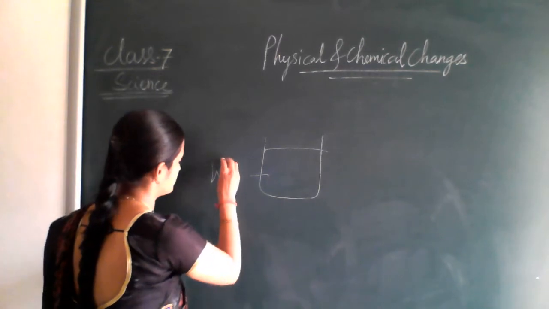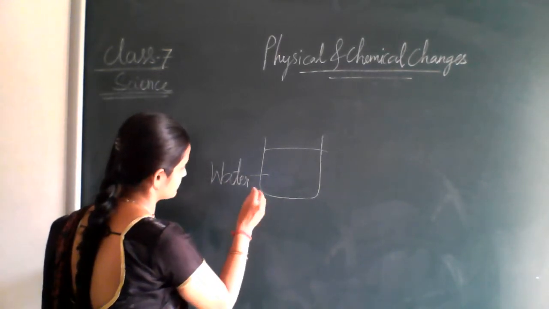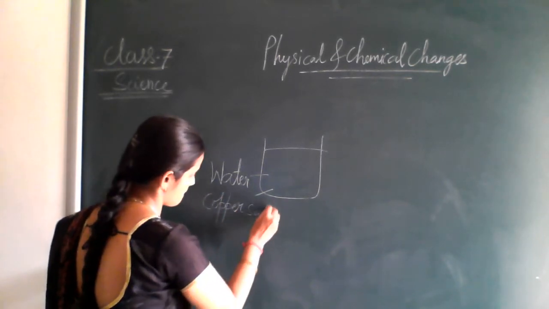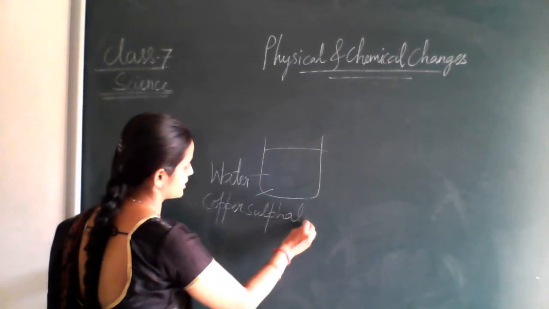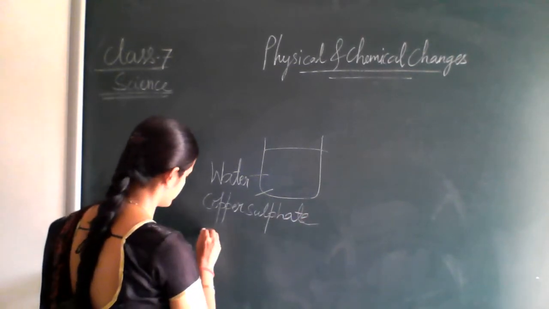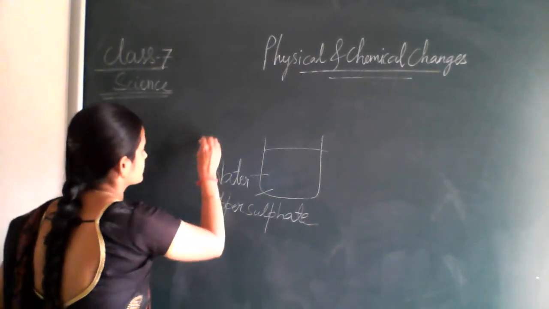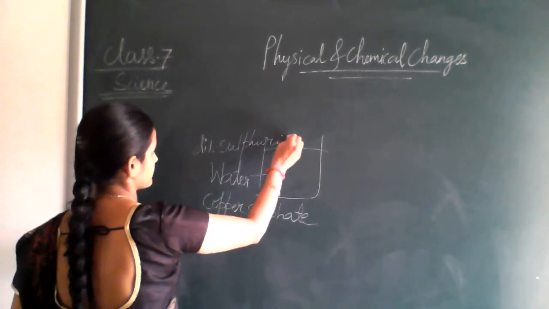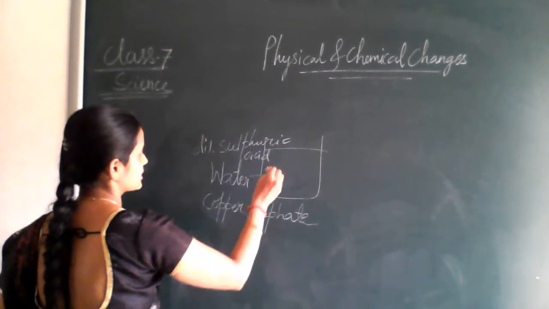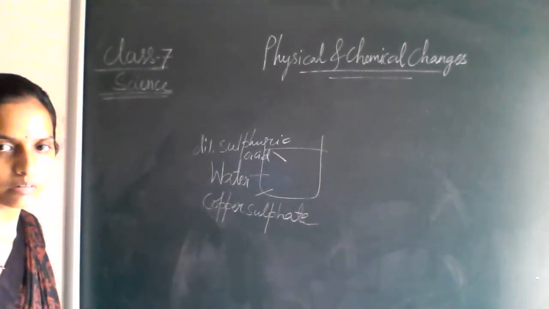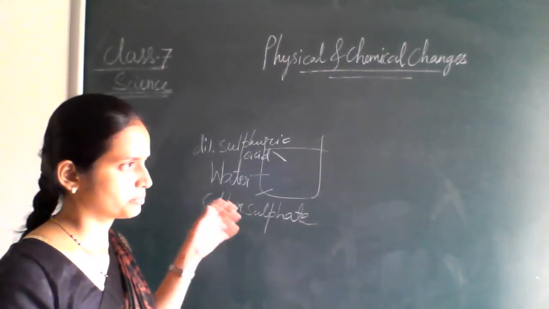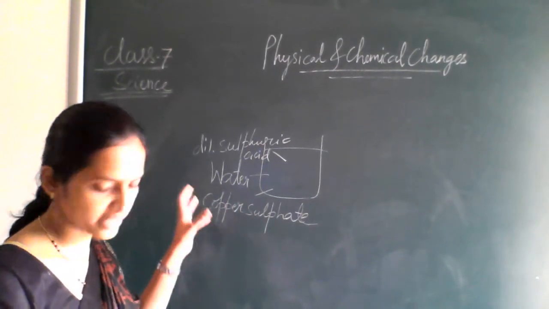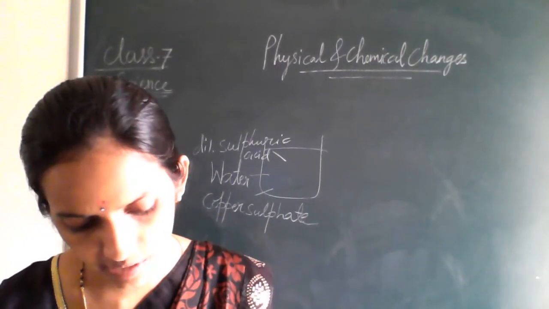So we are taking water and copper sulfate, and dilute sulfuric acid, which we have mixed. We are going to mix the copper sulfate until no more copper sulfate will dissolve, and we have to boil this. Heat this water.